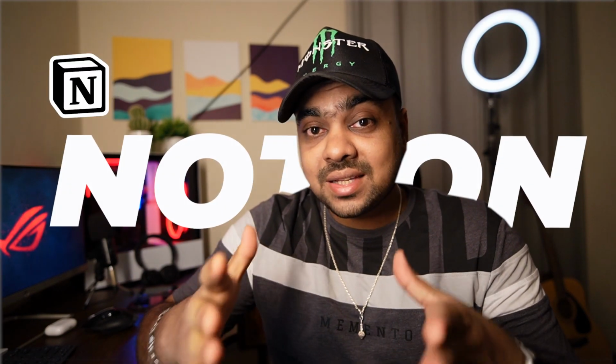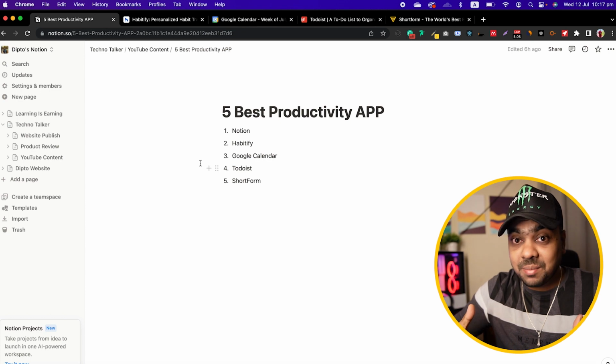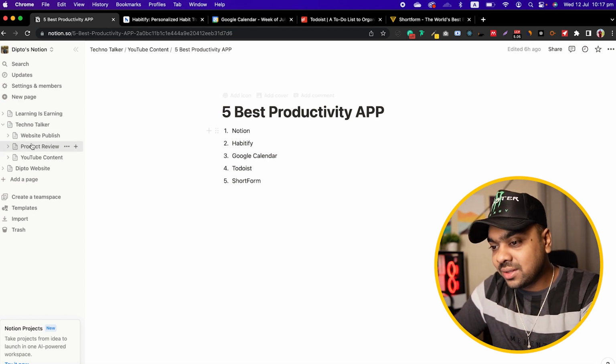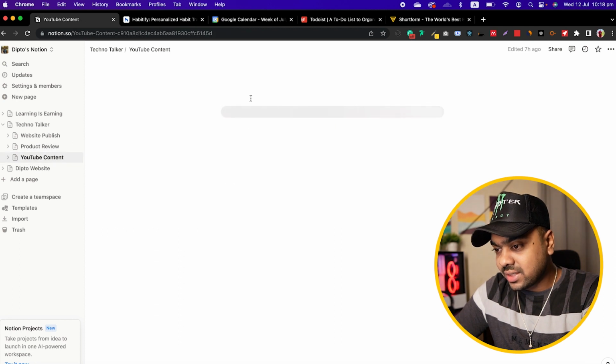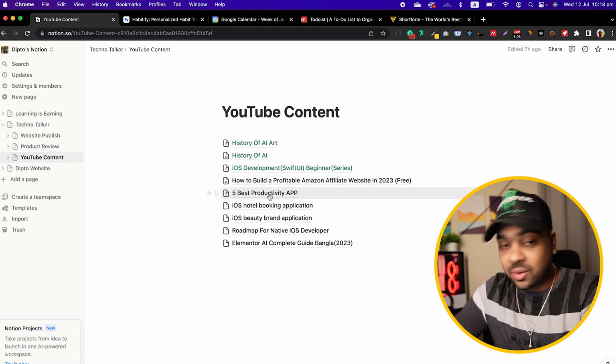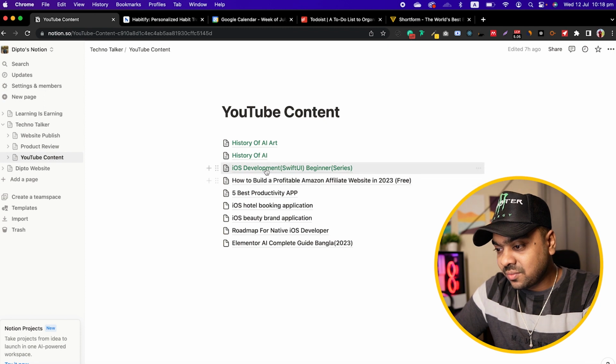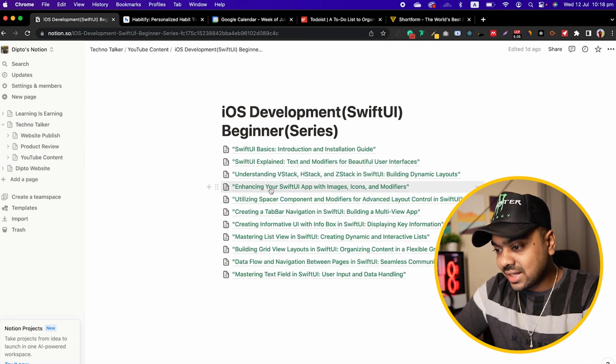So the first tool is Notion, and Notion is a task organizer and workspace manager. Here you can add all types of text documents. Let me share mine. So here is mine. You can see there are lots of pages. This is for my YouTube content, and you can see all the content types here. And for a specific page, you can see the detailed content here.